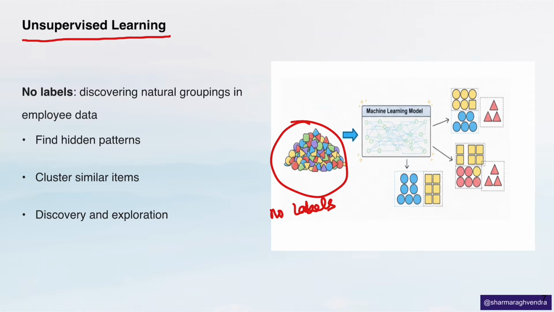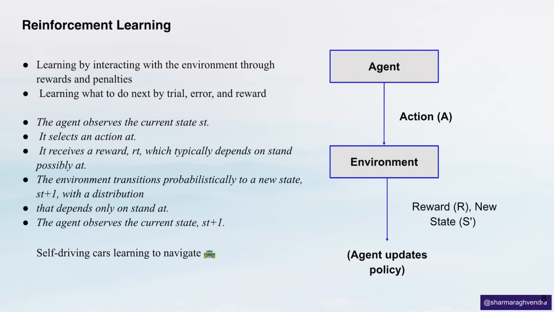So now to understand more, let us also explore another important ML model, that is reinforcement learning. Reinforcement learning is a different approach. Here, an agent learns by interacting with an environment. It takes an action and receives feedback in the form of rewards or penalties and gradually improves the strategy.